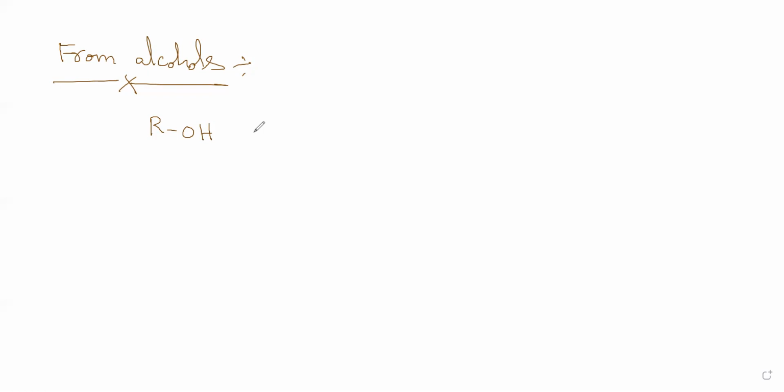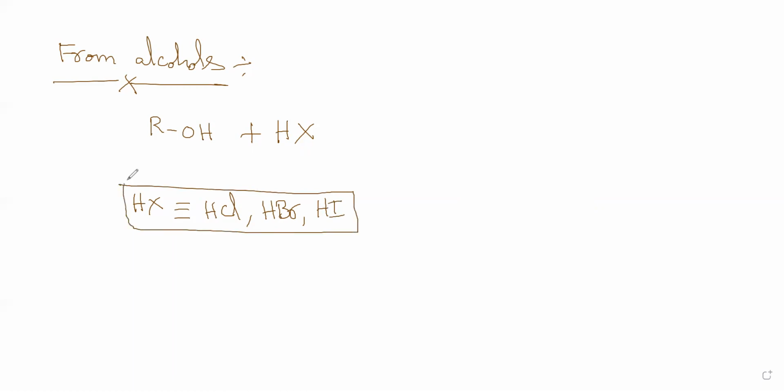So here the next part is haloalkanes by treatment with HX. What is HX? HX can be HCl, HBr, or HI. One of these three you can use. If you want a chloroalkane, you can use HCl. If you want a bromo one, use HBr; if you want an iodo one, use HI.